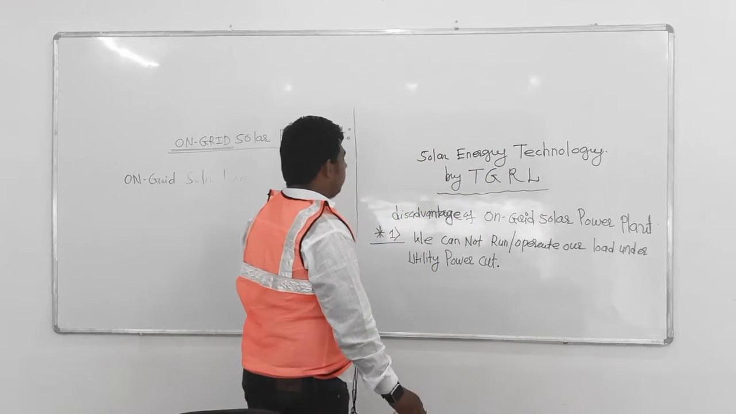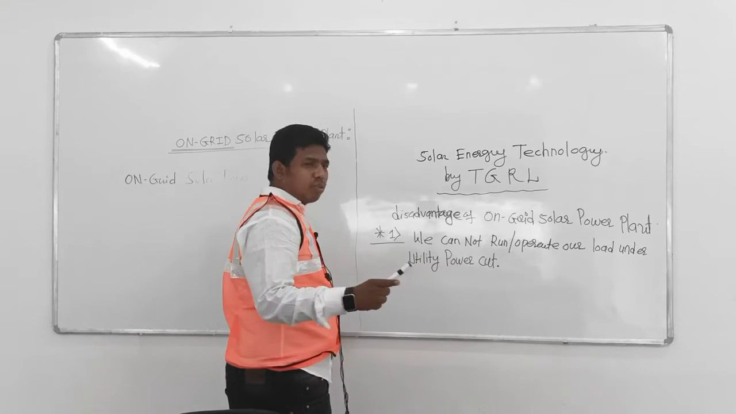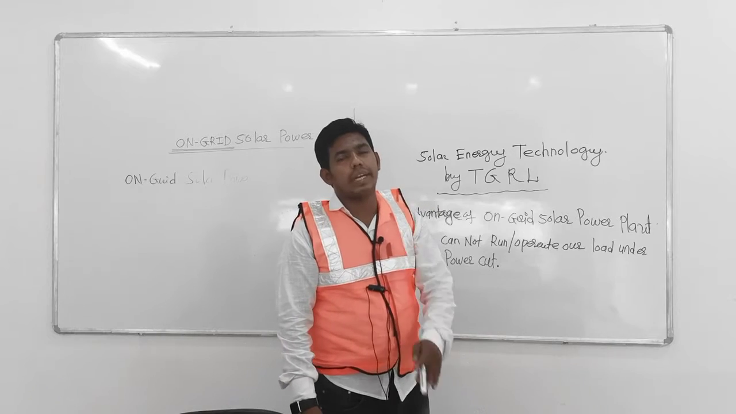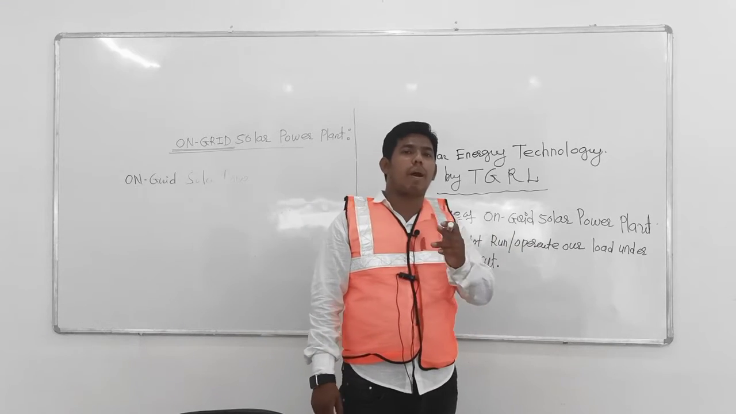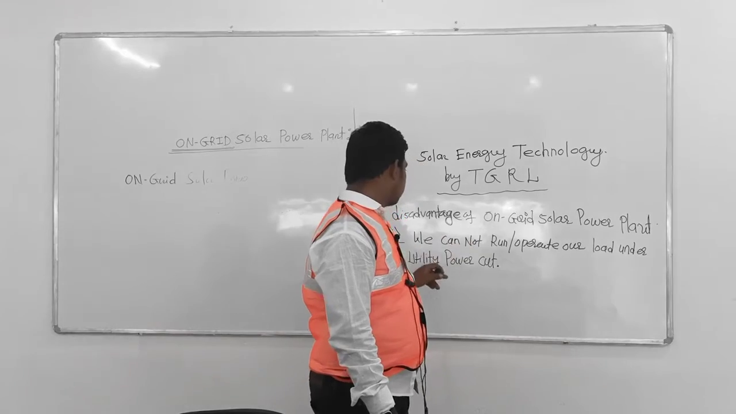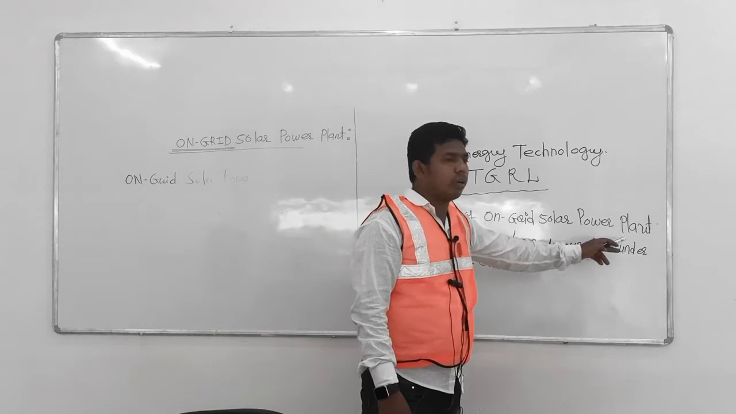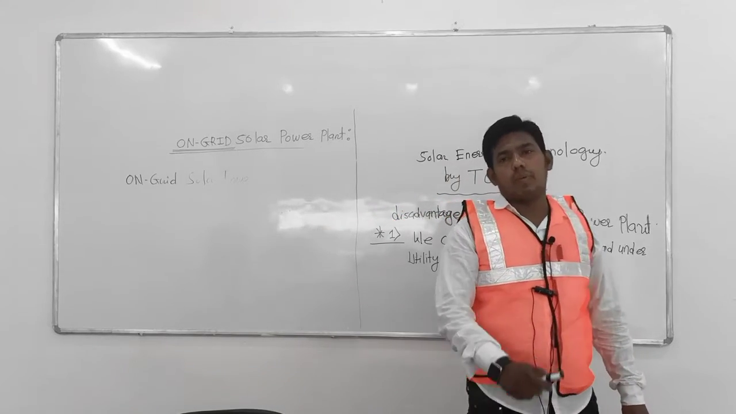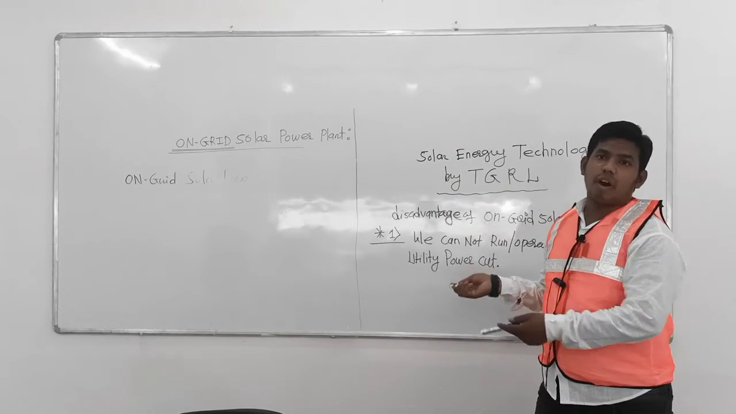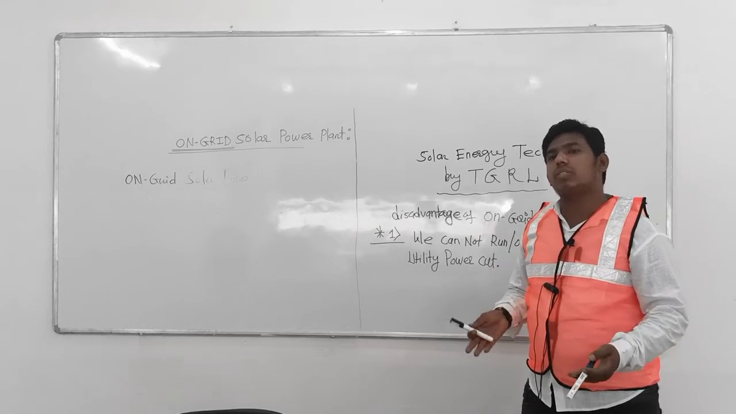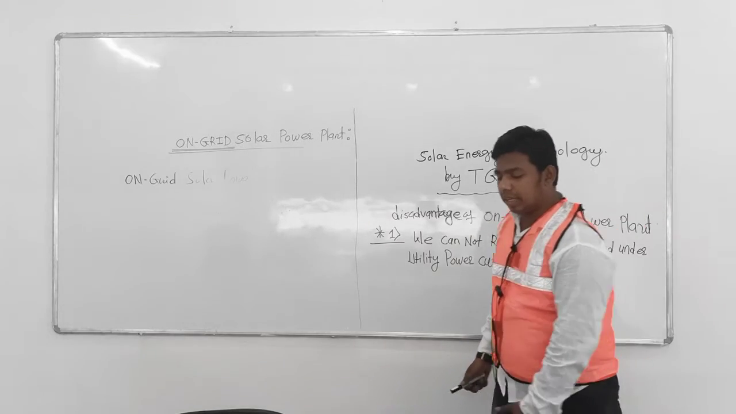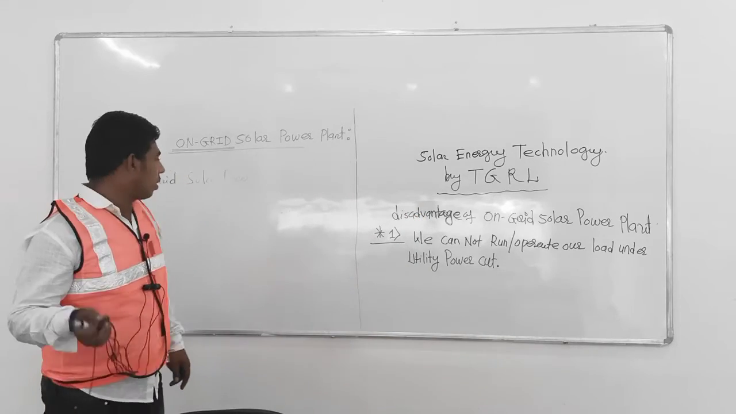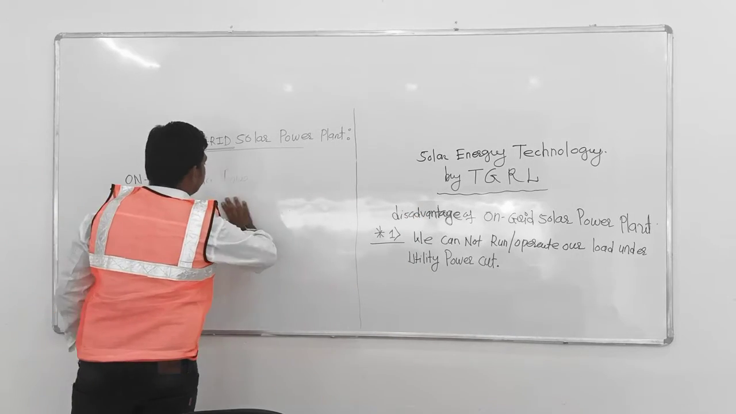Also, is there another disadvantage? I think there is no other disadvantage, because the huge disadvantage in the on-grid solar power system is this: we cannot run or operate our load under a utility power cut. So that's why we need utility power for our solar operation as well as normal operation. So definitely we need utility board supply.